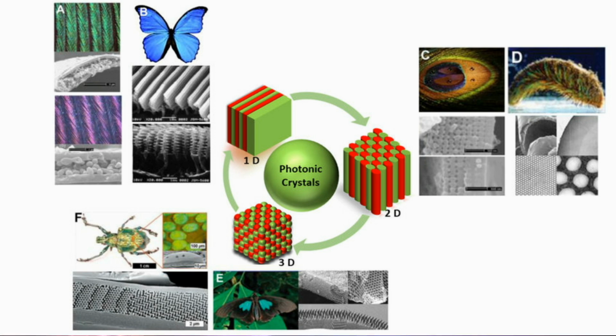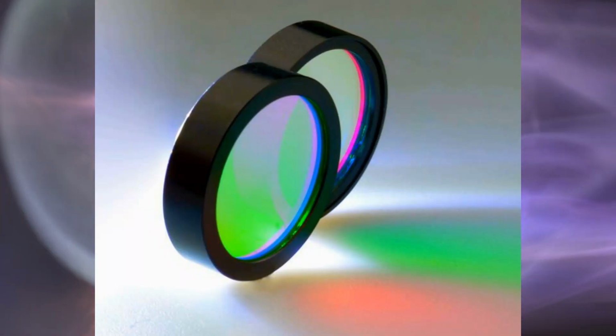By tailoring the periodicity and materials used in these structures, researchers can influence how light interacts with the photonic crystal, leading to a range of unique optical properties. Photonic crystals find applications in various fields such as optics and photonics due to their ability to control light at the nanoscale level. These structures can be used to manipulate light in ways that traditional optical components cannot, enabling the development of novel devices for applications including optical filters.